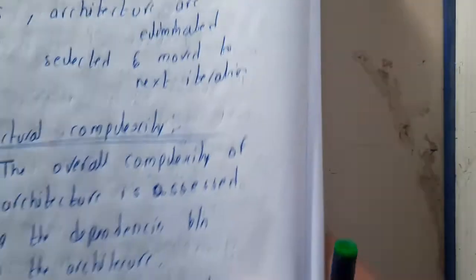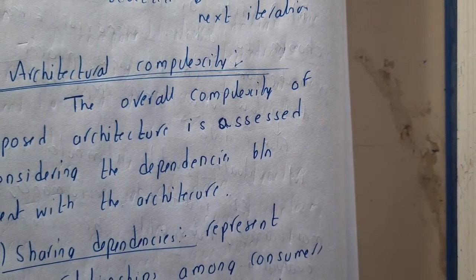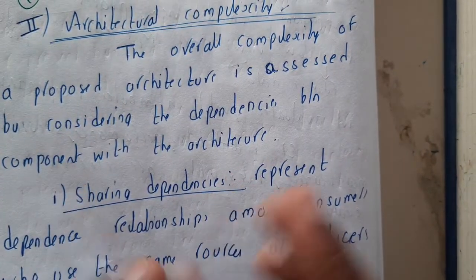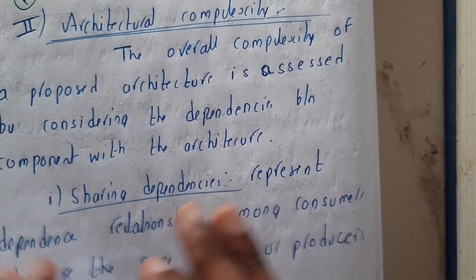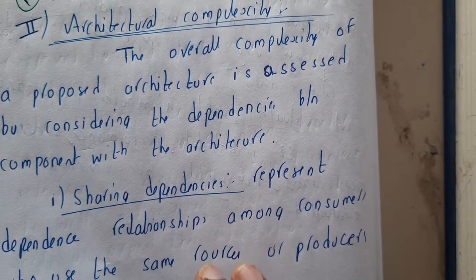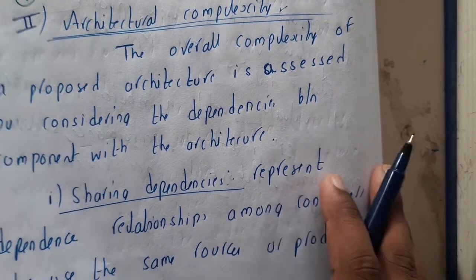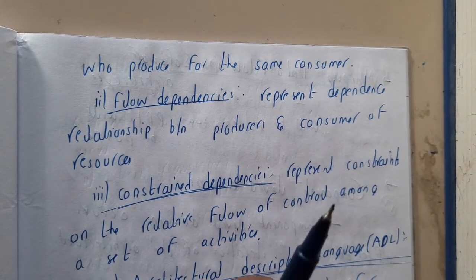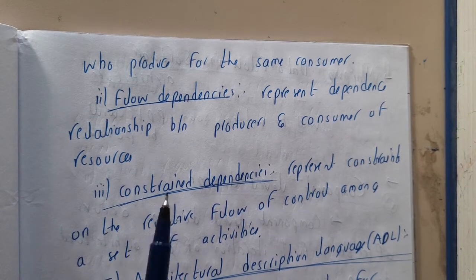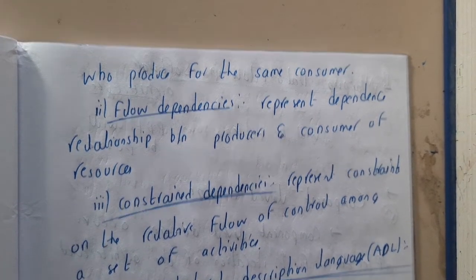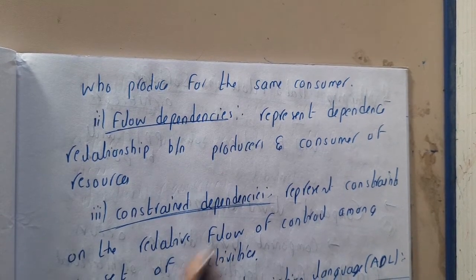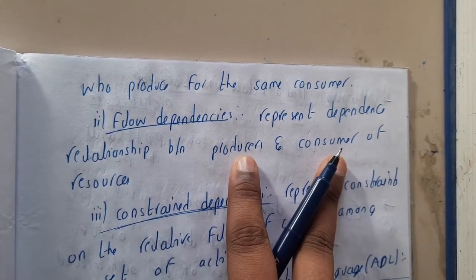So basically, sharing dependency represents the relation among customers, that is, who is using the resources and who is producing the resources. You will be considering them, guys, because there should be arrows and everything should be indicated in the design properly so that the developer will not have any confusion. So you should make the dependencies in a proper way and flow. Yes, exactly, the flow also depends on the relationship between the producer and consumer.